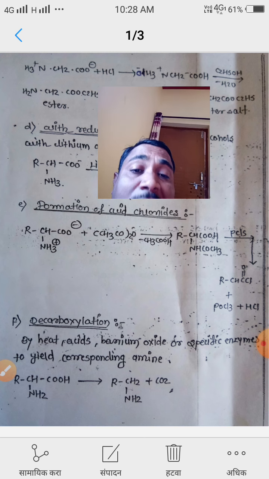Next one. Here one reaction is given, with histidine. This is the structure of histidine.